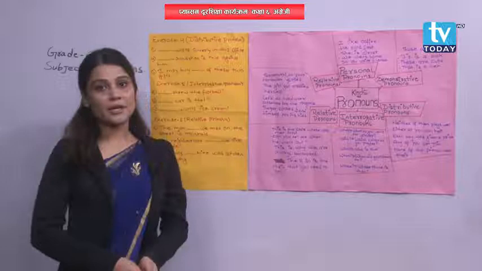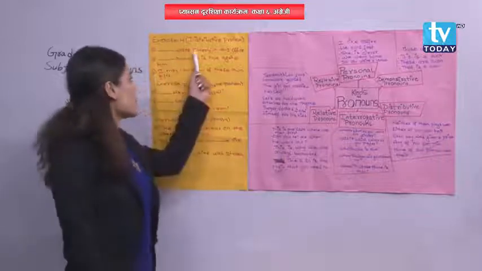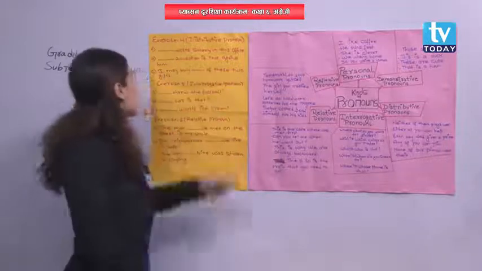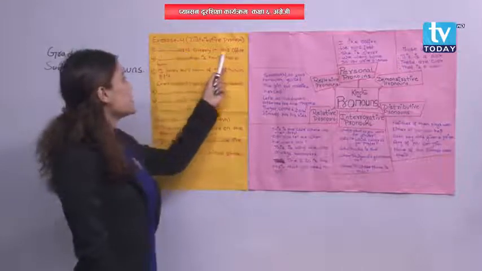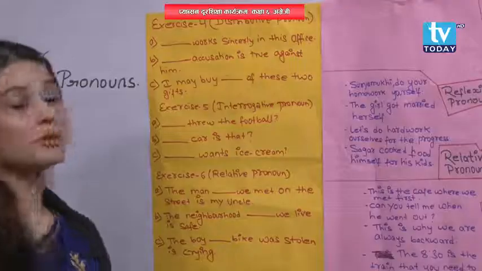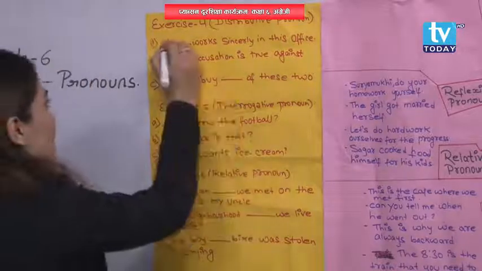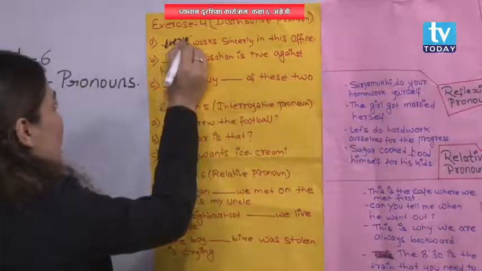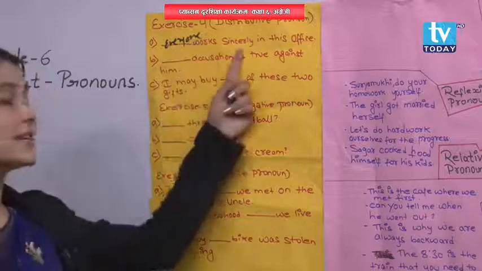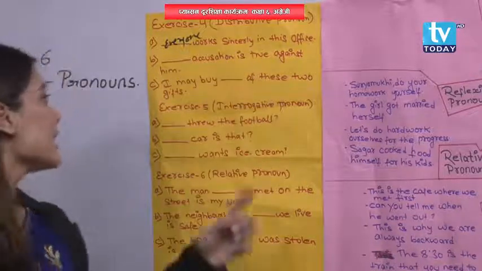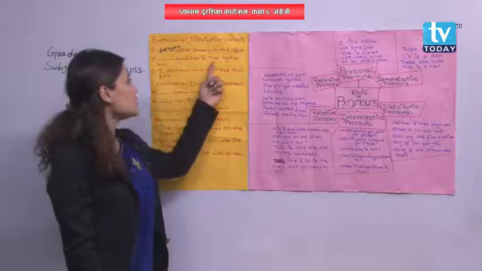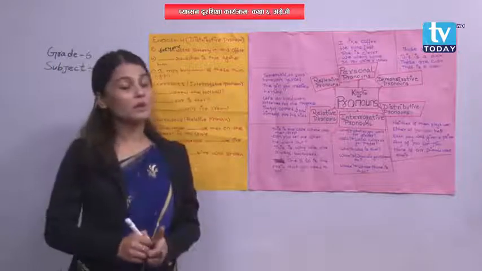So my dear students, now it's time for exercise 4, that is distributive pronoun. Dash works sincerely in this office. What will be the answer here? Yes, everyone. Everyone works sincerely in this office. Next one, dash accusation is true against him. What will the answer here?